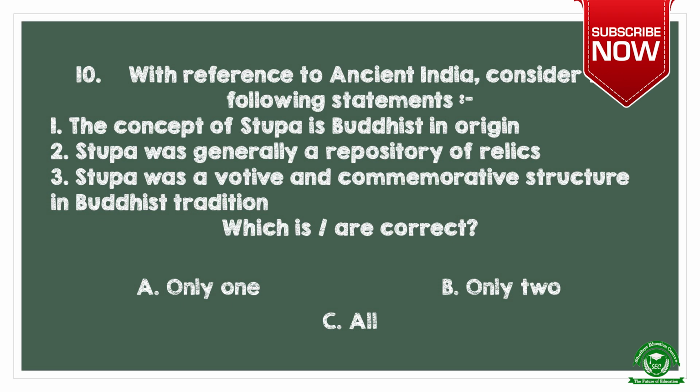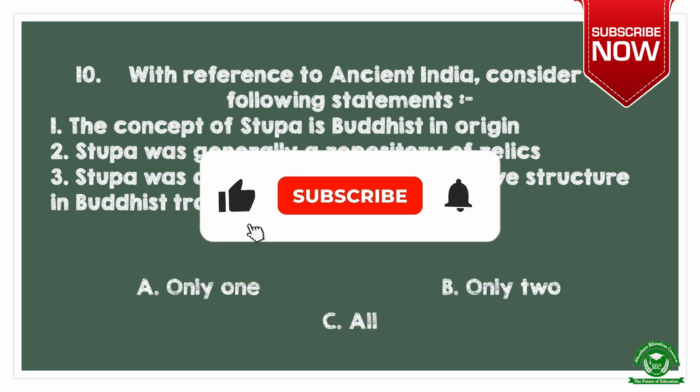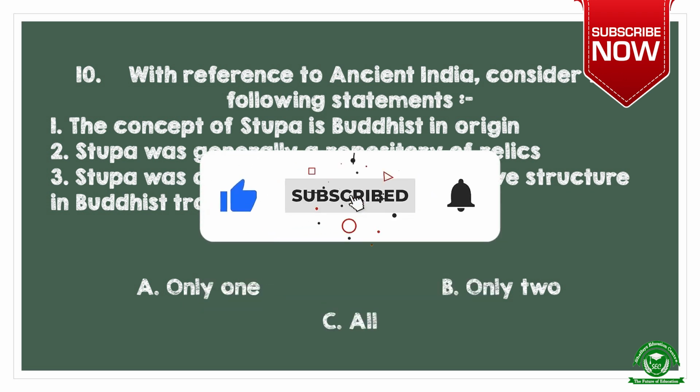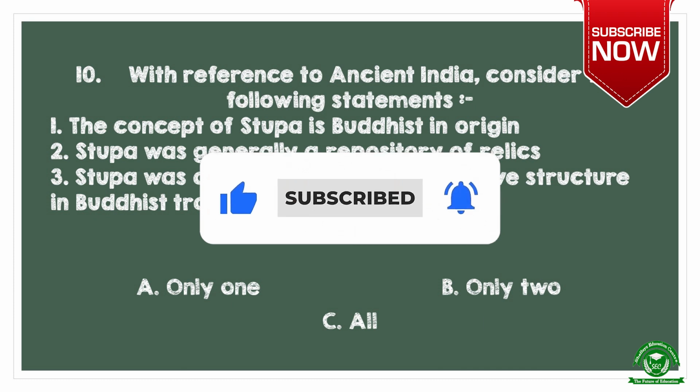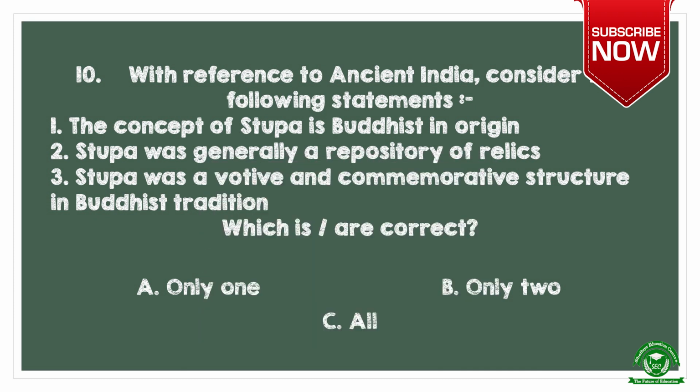Next question. With reference to ancient India, consider the following statements. Number 1. The concept of stupa is Buddhist in origin. Number 2. Stupa was generally a repository of relics. Number 3. Stupa was a votive and commemorative structure in Buddhist tradition. Which is or are correct? Options are A. Only 1, B. Only 2 and C. all.